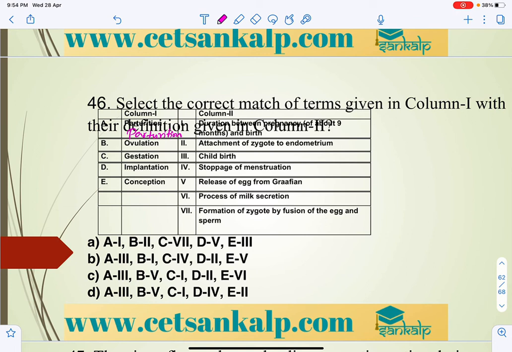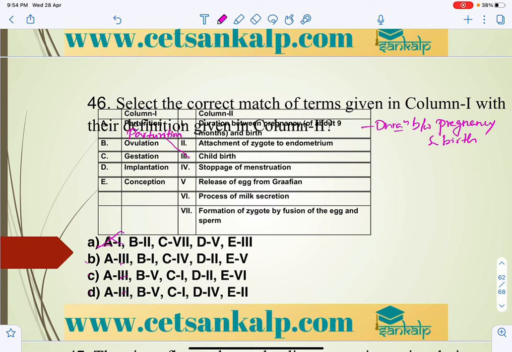It is the duration between pregnancy and birth, that is childbirth. So parturition is childbirth, A3. Here we can cancel this and select all this.